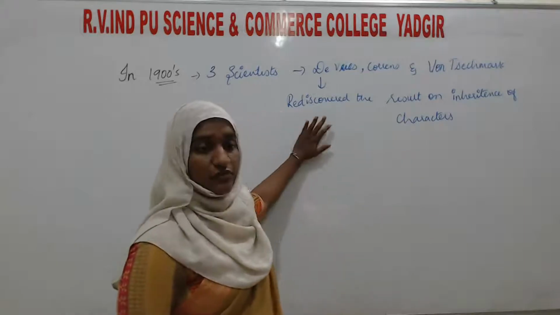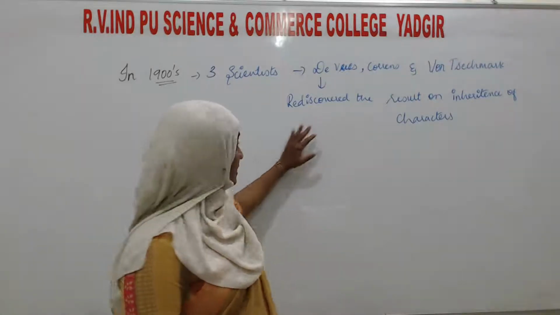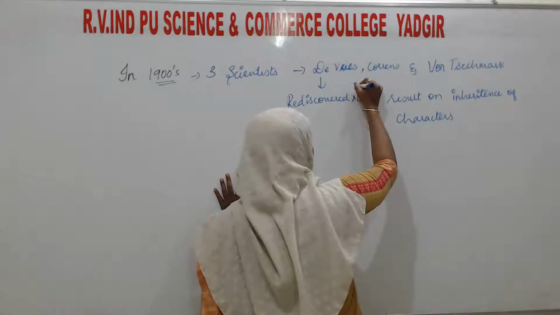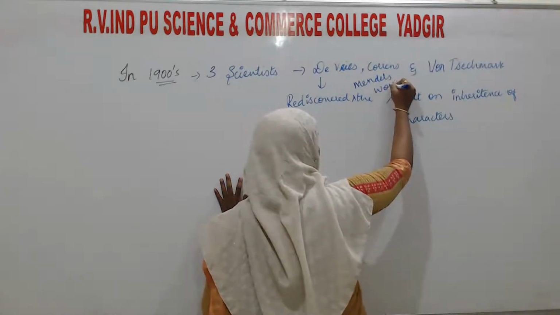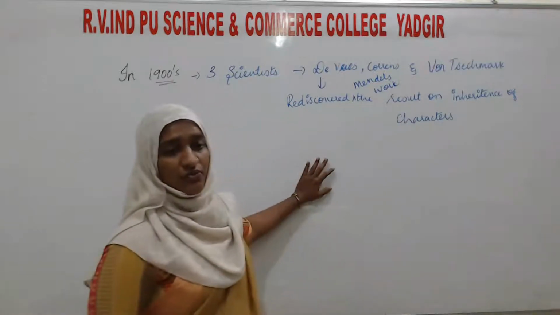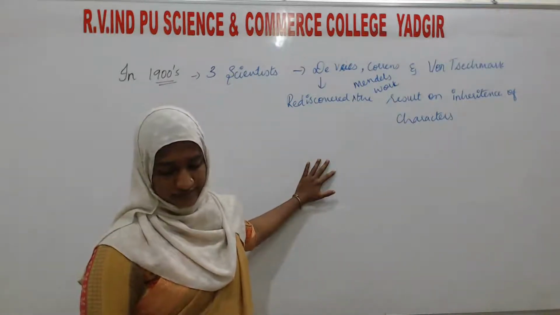First, it was done by Mendel. They rediscovered Mendel's work on inheritance of characters.